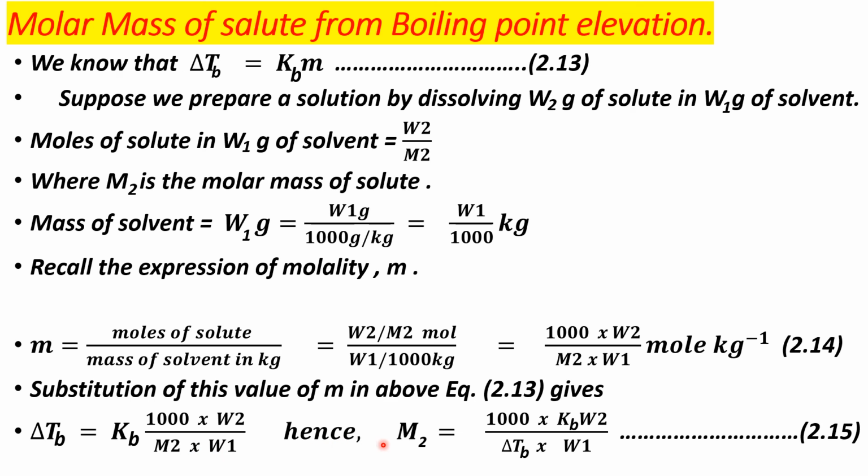Hence, when you calculate M2, that is the molar mass, the equation becomes M2 is equal to 1000 into Kb into W2 upon delta Tb into W1. That is equation number 15, the final equation for this point. Okay. Now the remaining parts are explained in the next lecture. I will stop this lecture here. Okay. Thank you.